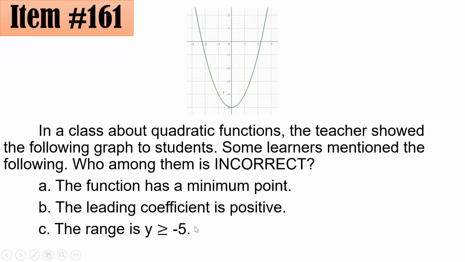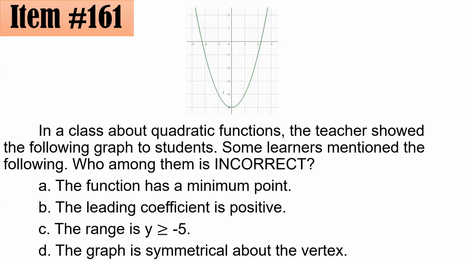So letter C is also a correct statement. How about letter D? The graph is symmetrical about the vertex, and this is also correct. Tandaan po natin that the axis of symmetry passes through the vertex, and this axis of symmetry divides the parabola into two equal parts. So dapat tandaan po natin that the parabola is always symmetrical with respect to its vertex.